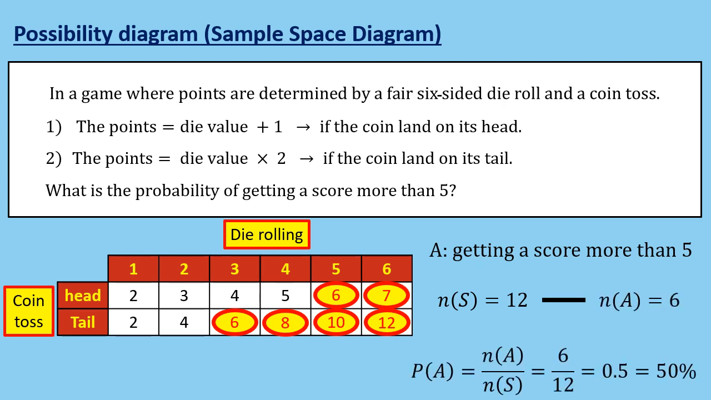Since the probability of event A is equal to the number of outcomes that result in event A, n of A, divided by the total number of possible outcomes, n of S, we get the probability of event A, P of A, will be 6 divided by 12, which equals 0.5 or 50%.